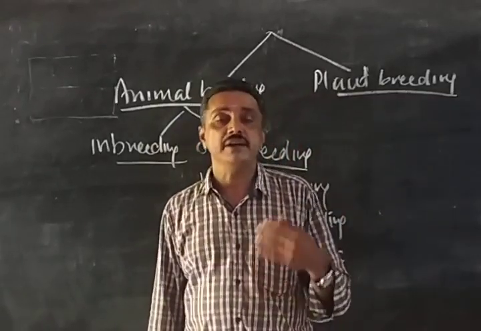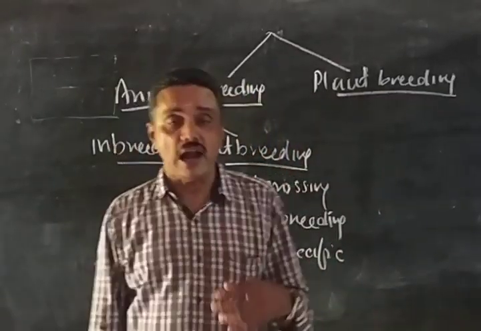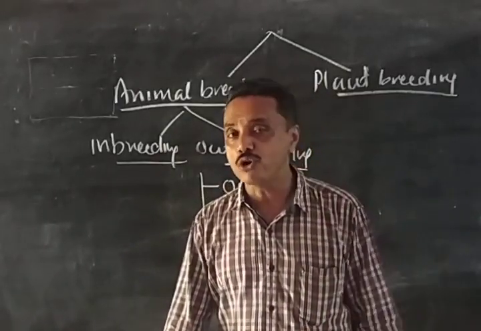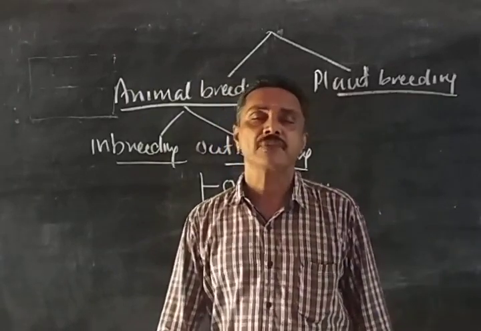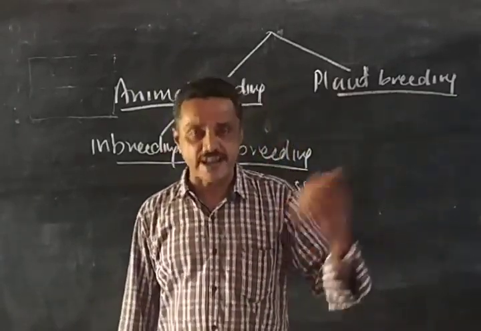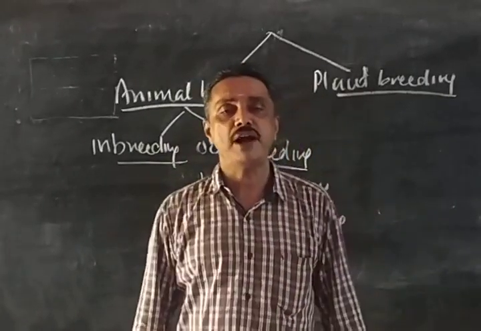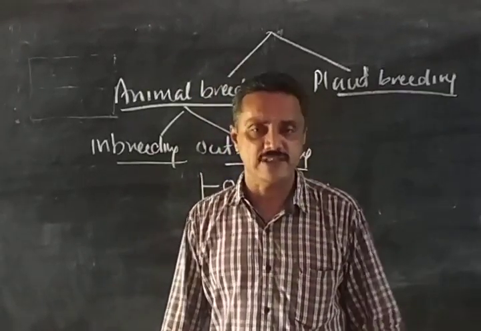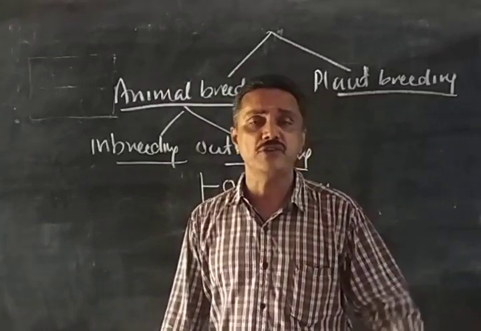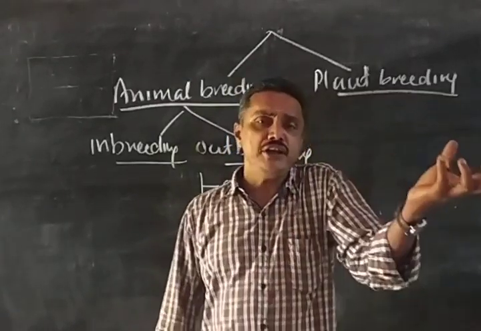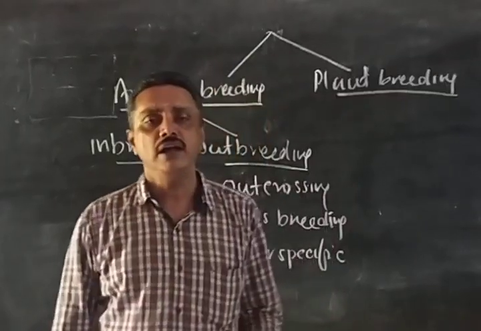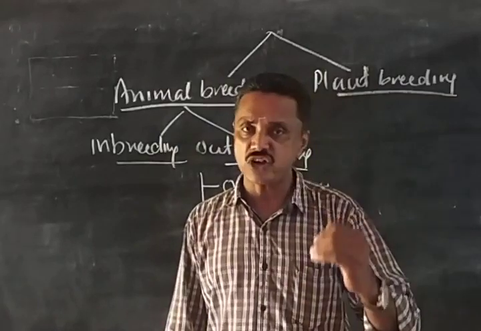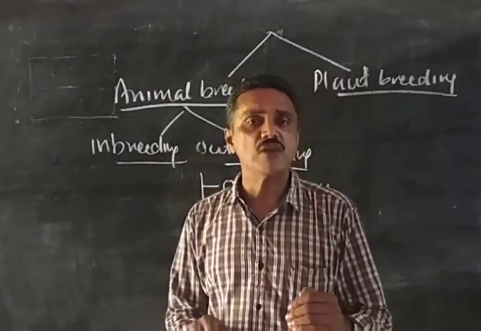In India, the Green Revolution started in the 1960s under the leadership of Dr. M. S. Swaminathan, a leading agriculture scientist of India at that time and now also. By introducing different varieties of rice and wheat from different parts of the world, from Japan, Taiwan or other countries, into India, that is supposed to be the basis of the Green Revolution. Using the introduced varieties, we produce new varieties here by crossing with our local varieties. Introduced plants have some good characters, and our native plants have some other good characters.